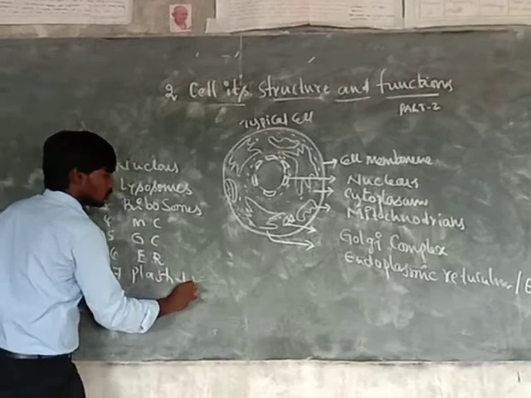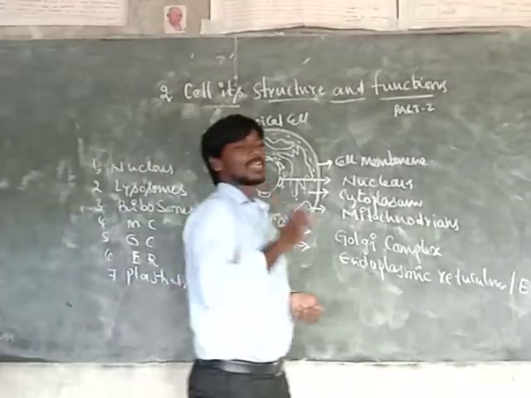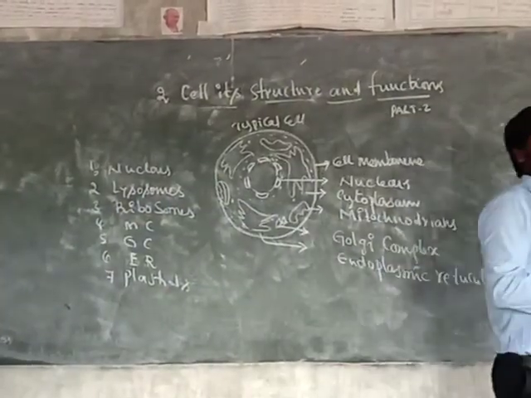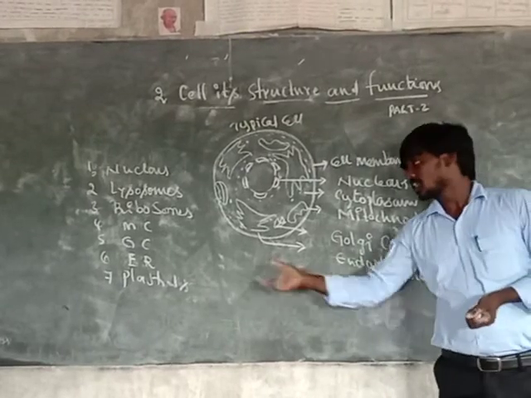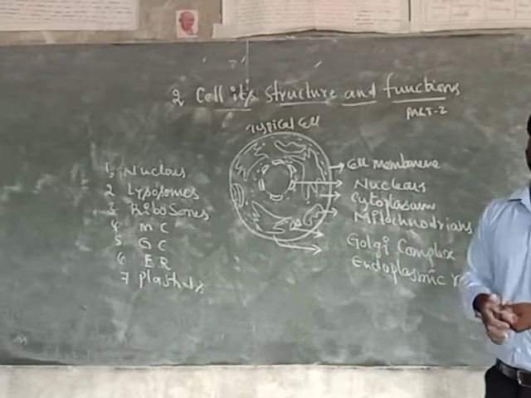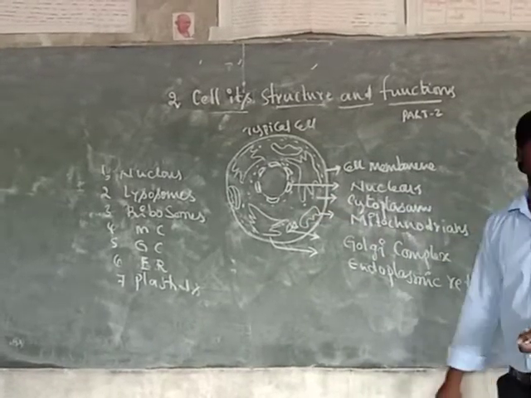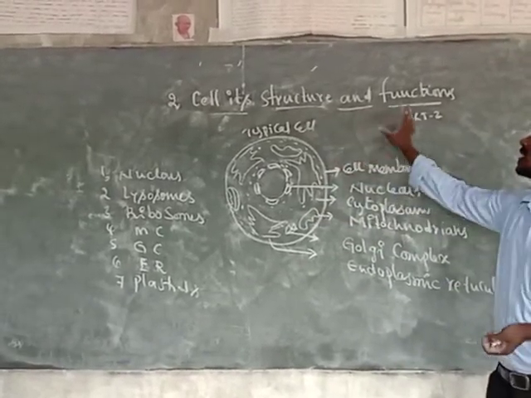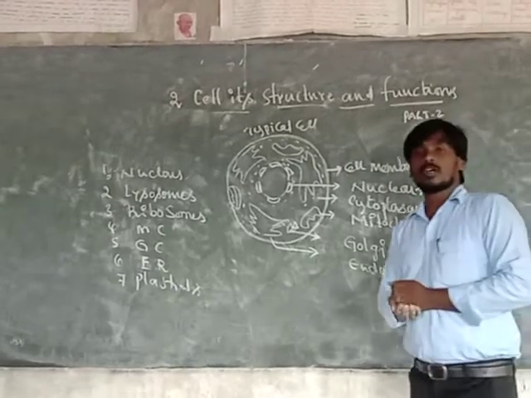Plastids are present only in the plant cell, not in animal cells. These are called organelles.